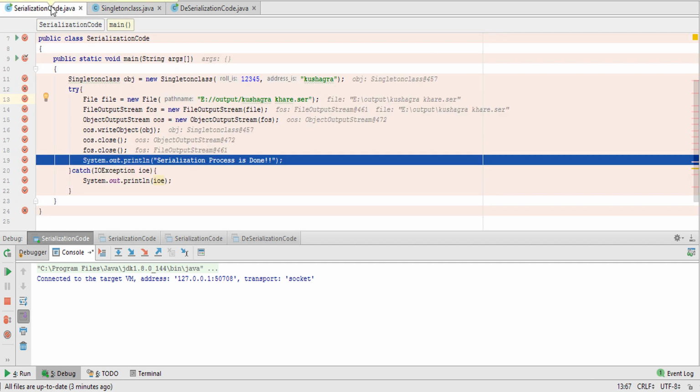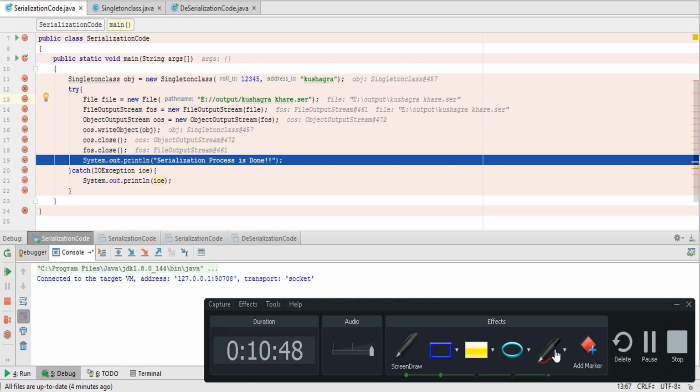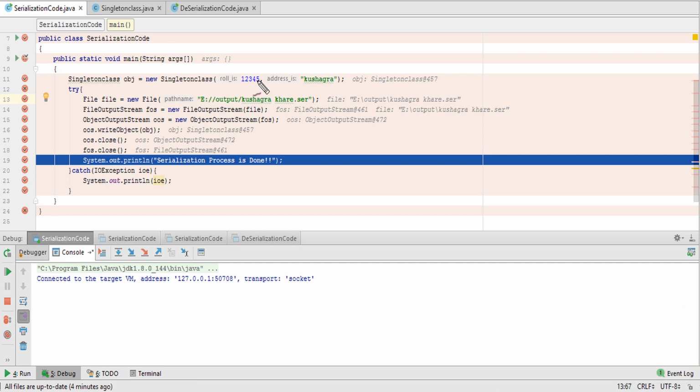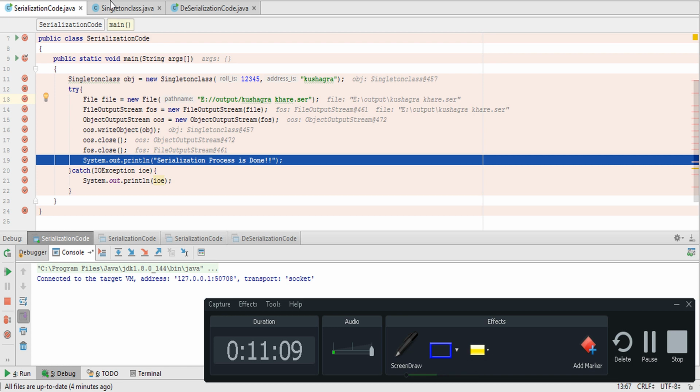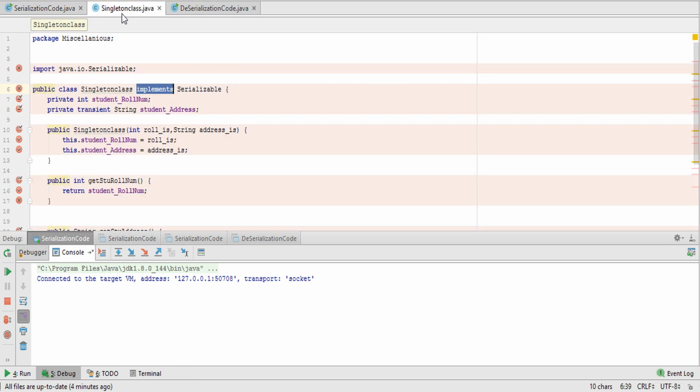Okay, so let's revise the whole process once again. So first of all, the computer will point out where the main class is. We can see that here is the main class. The computer will come to this line, after that this line. Okay, and here I am creating an object and passing an integer value and a string value to this class. So SingletonClass will be called.